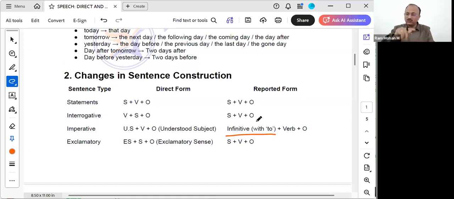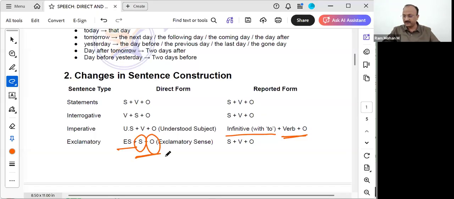Infinitive is used with the word to added to that one. We'll see the examples later. Verb and object will be the same. And exclamatory sentences will go with exclamatory sense words, like oh, or what a beautiful, we'll say, no, what a. These are the exclamatory sense words we'll be using first, followed by the subject and object.